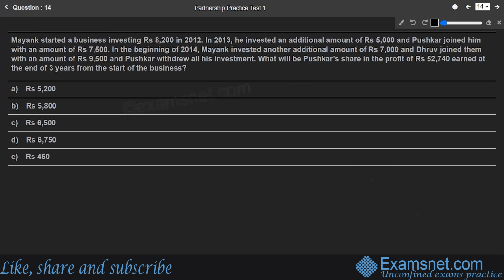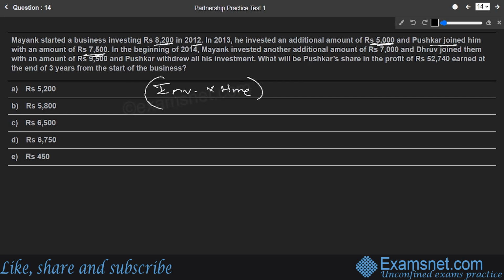Okay, let's have another one. Mayank started a business investing rupees 8,200 in 2012. In 2013, he invested an additional amount of rupees 5,000 and Pushkar joined him with an amount of rupees 7,000. So let us take it one by one. Obviously, the investment into time will be the ultimate measure in which the profit will be distributed.